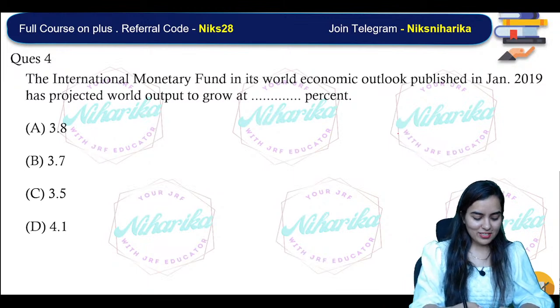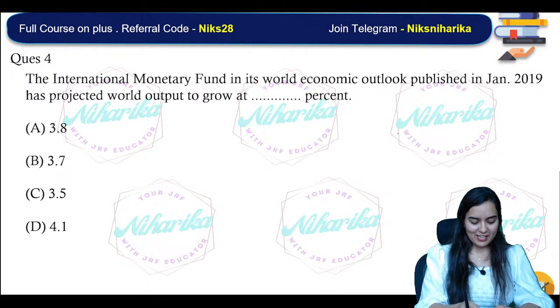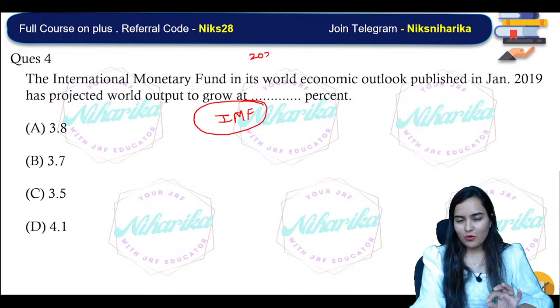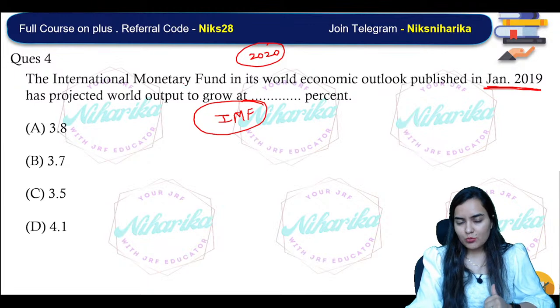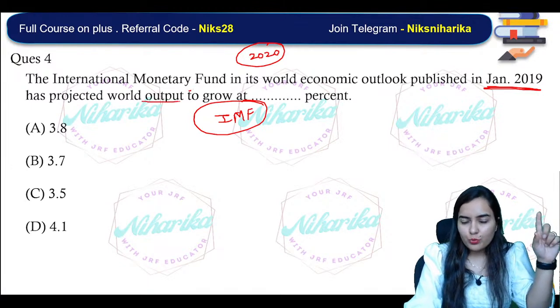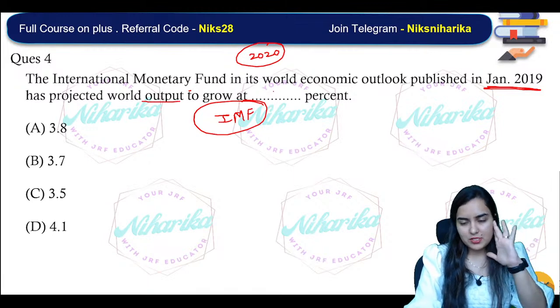Now, next one. Okay, Ankita, I'll lock A. Next one, the International Monetary Fund, IMF. This is a very weird question, and since this is the paper of 2020, it is asking the data of Jan 2019. The IMF, in its World Economic Outlook published in Jan 2019, has projected world output to grow at what percentage?